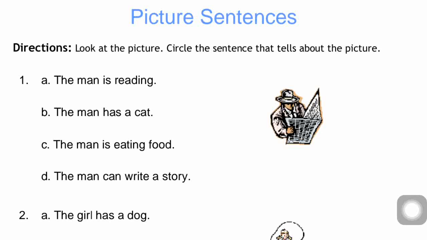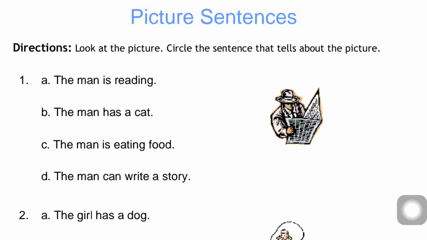A, The man is reading. Then B, The man has a cat. Is the man having a cat here? No. Then B will not come. Then C, The man is eating food. Is he eating food? No. Then D, The man can write a story. The sentence given should be related to the picture. So B, C, D, these three are not related to the picture. What is shown here? What is the man doing here? He is reading. So the first one is correct. The man is reading. So this is the correct option.